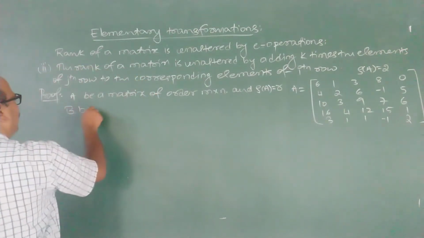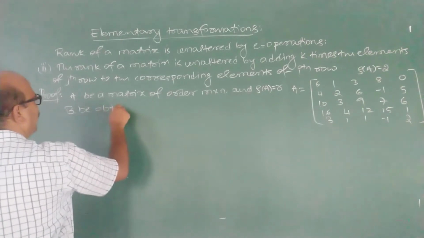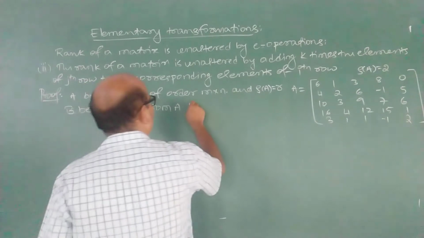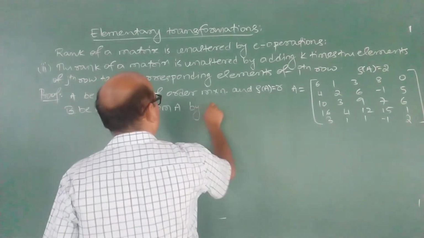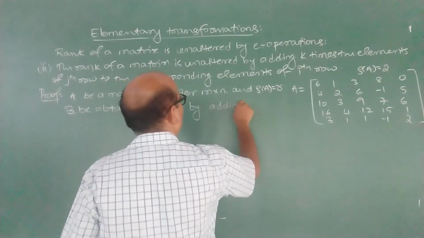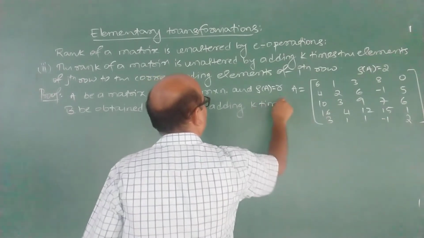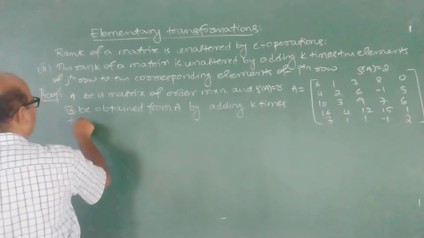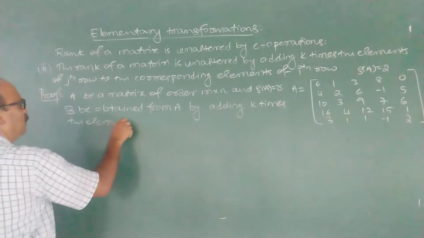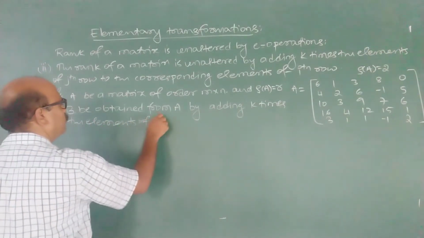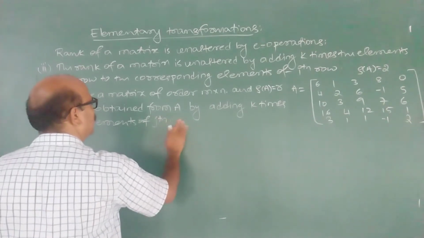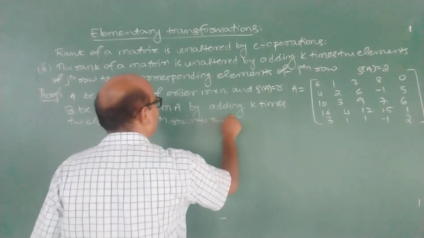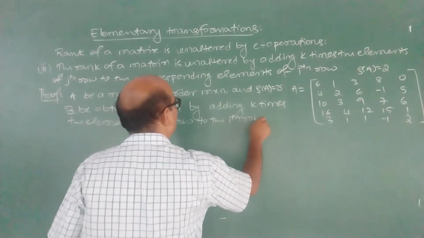Now let capital B be obtained from A by adding k times the elements of jth row to the ith row.